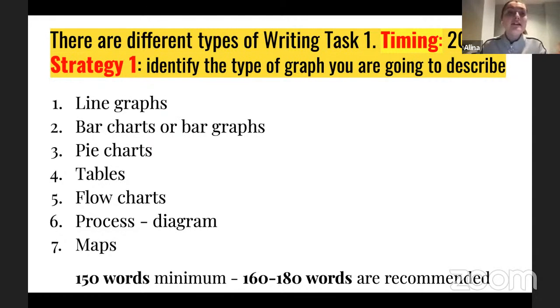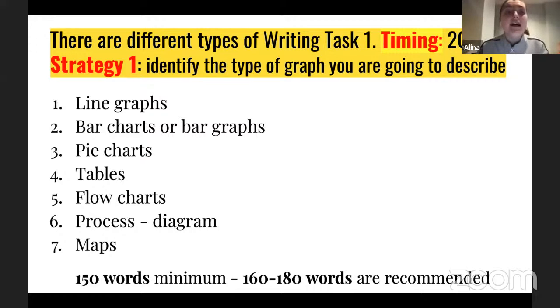Right now, I would definitely move to the types, right? So as I said, you need to identify the type. The most popular type of writing task 1 is a line graph. And that's why today we're going to focus more on this sample. And I'm going to show you the vocabulary, right? And the way how we describe line graphs.